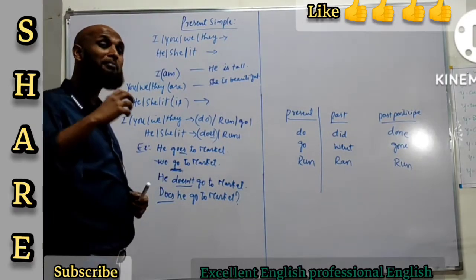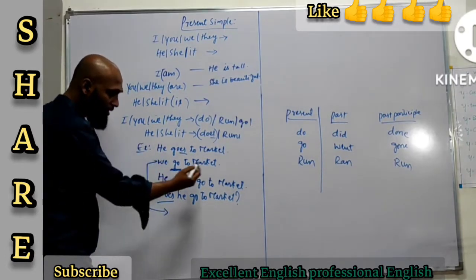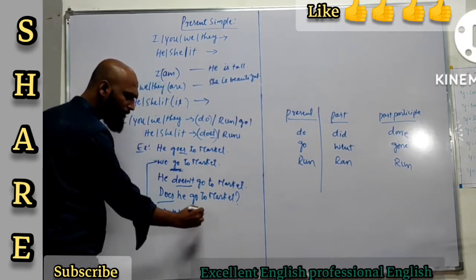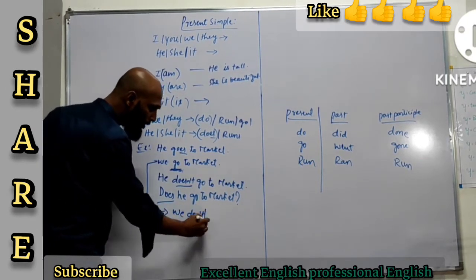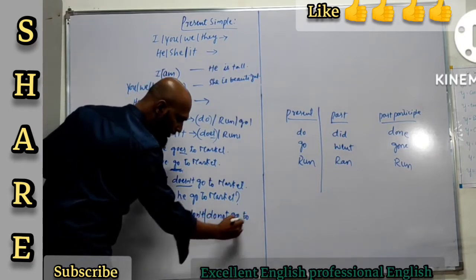But when it comes to forming negative sentences, the same thing you can use. See, we go to market, you can say that we don't. This is the short form, or else you can say we do not. We do not go to market.